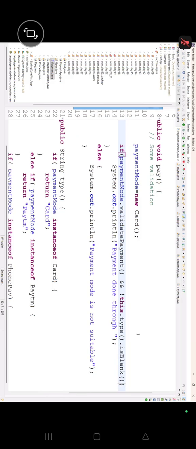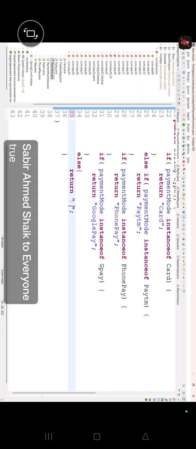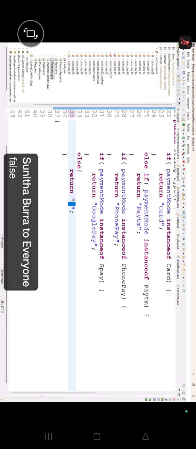Do you know what is the work of is blank? Sir, right now if you give the space, is empty will give you true or false? It will give you false. Because right now the string has the space. But as per user, this is an empty string or not? But if you write is blank, the possibility right now, if you give the space, it is giving you false. False means is it empty or not? Not.